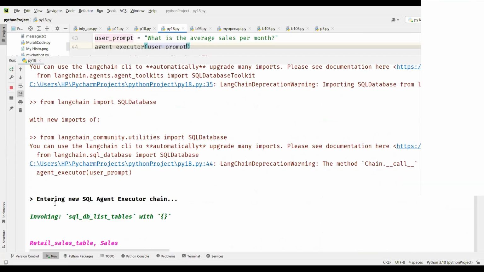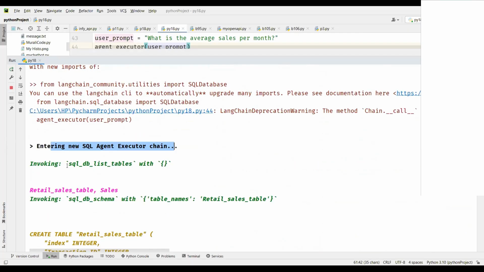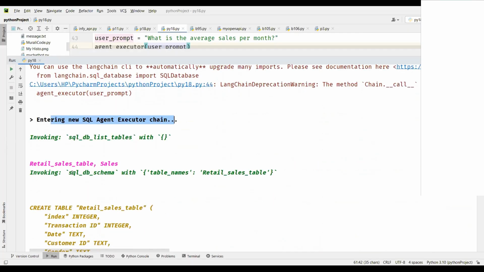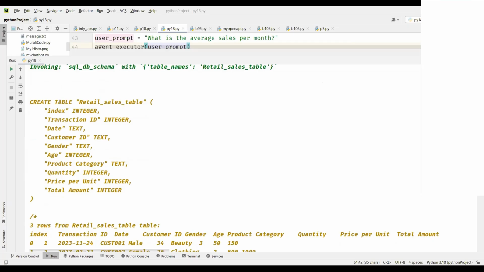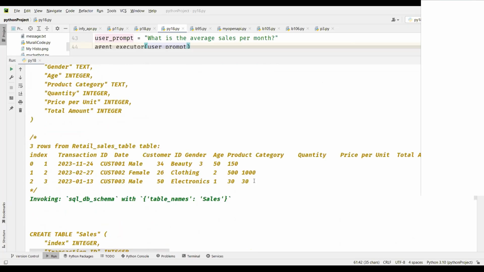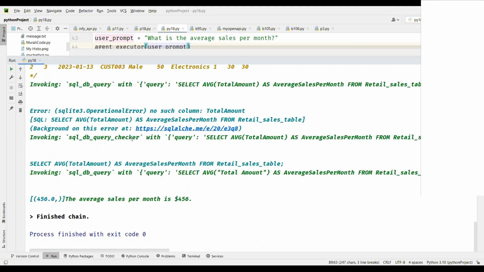Now see here. This is where the agent executor is starting and it's invoking sql_db_list_tables. This is the table that it has. So you have the create table. This is the data that it has got from the database. But we don't have to worry about all these things. This is the answer that we got. This is the numerical value. So I said the data will come from SQLite, right? The data is 456. This is the output from the database. But the output that you will see is designed by your LLM model, right? So the average sales per month is $456.